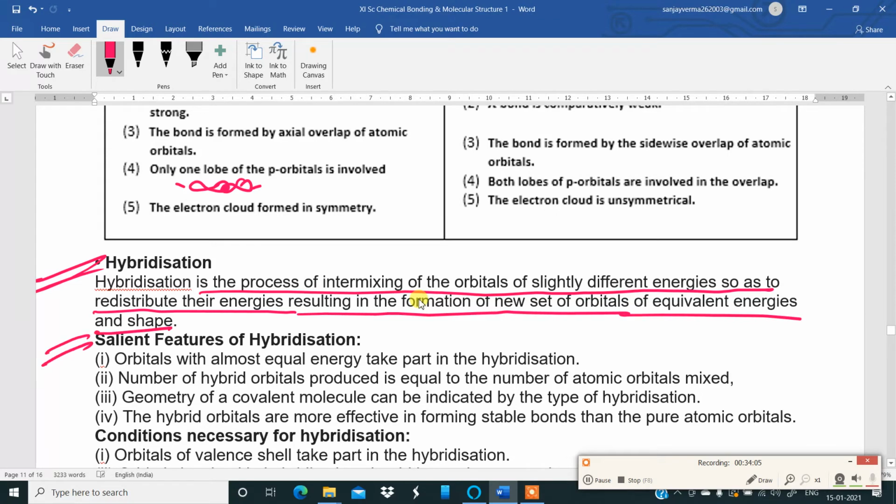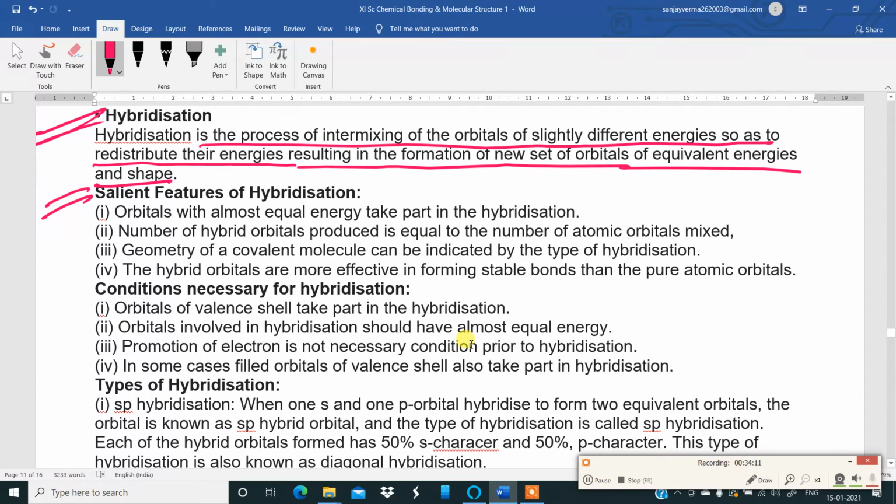Now looking at the salient features. The first salient feature: orbitals with almost equal energy take part in hybridization. The number of hybrid orbitals produced is equal to the number of atomic orbitals mixed. The geometry of a covalent molecule can be indicated by the type of hybridization. The hybrid orbitals are more effective in forming stable bonds than the pure atomic orbitals.